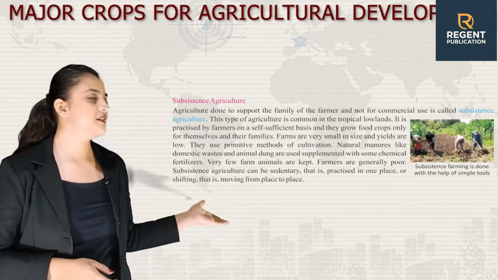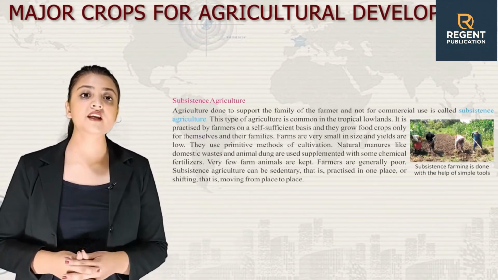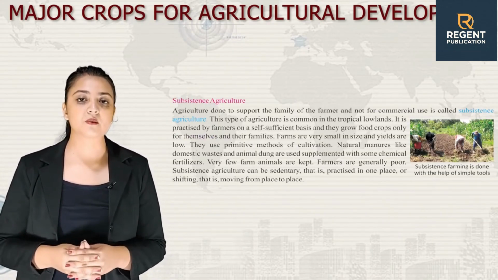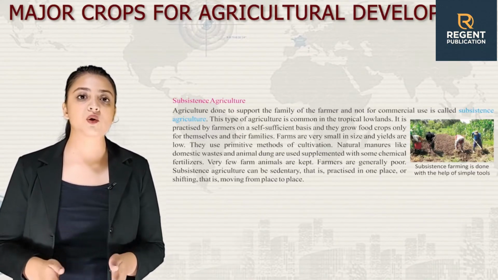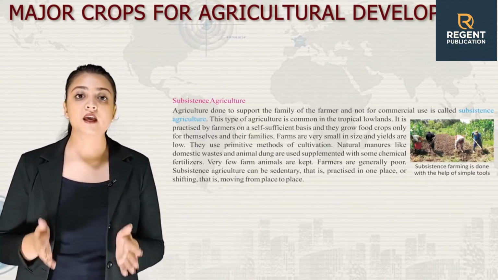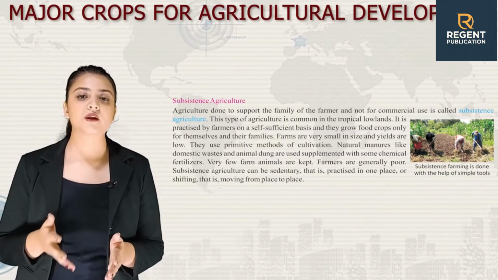First is subsistence agriculture. Agriculture done to support the family of the farmer and not for commercial use is called subsistence agriculture. This type of agriculture is common in the tropical lowlands.